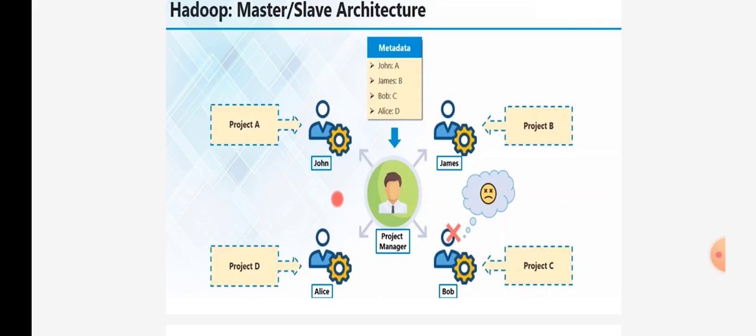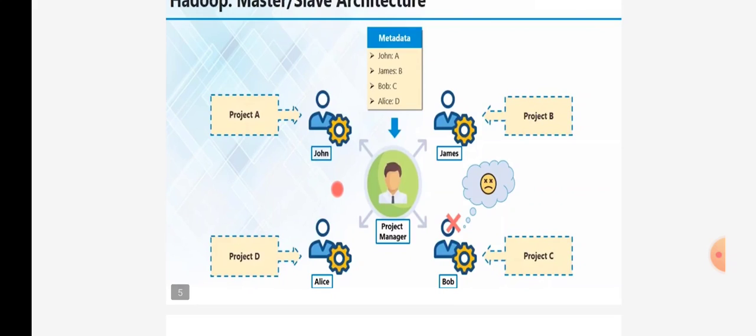The solution he tried to identify was to talk to the rest of the people who are working on the other projects. He went to John and asked how the project was going on and how much of the project had been completed. John felt happy that the project manager was asking about the project, and he responded in a very positive manner. But the next thing the project manager asked was: as your project A is running very smoothly and is close to completion, please also handle project C, as Bob is leaving the job for a week.